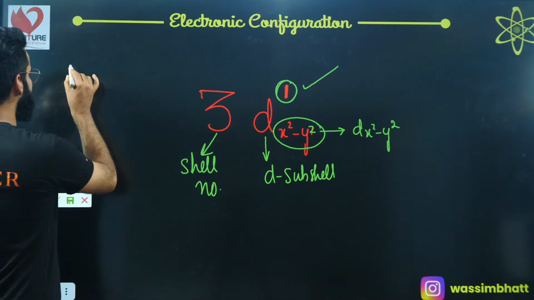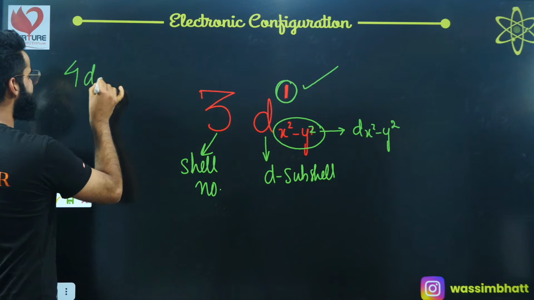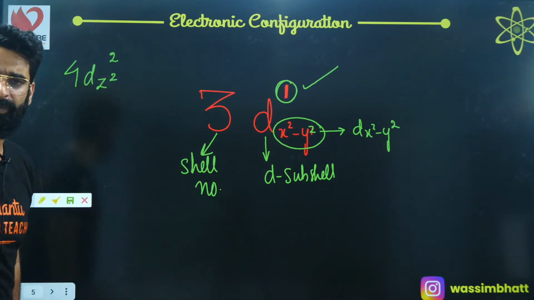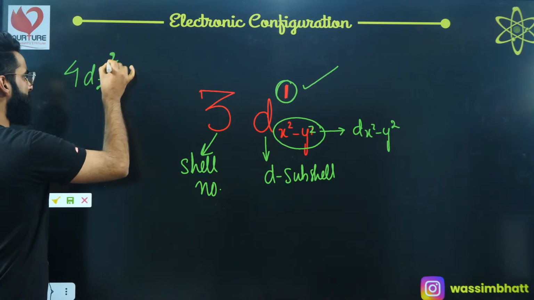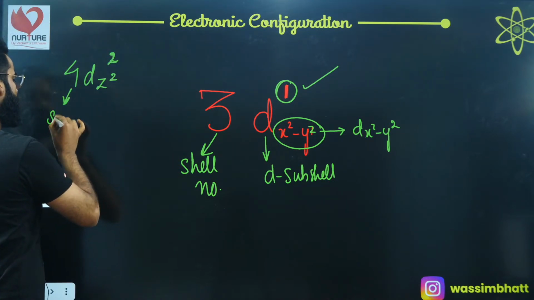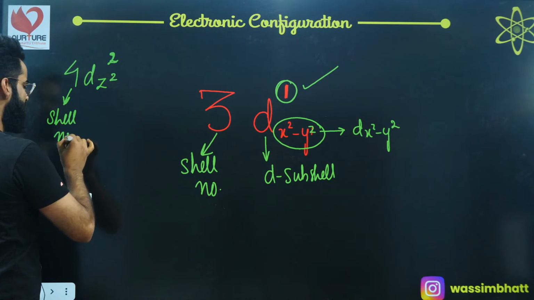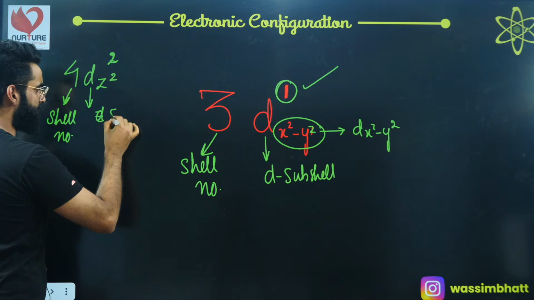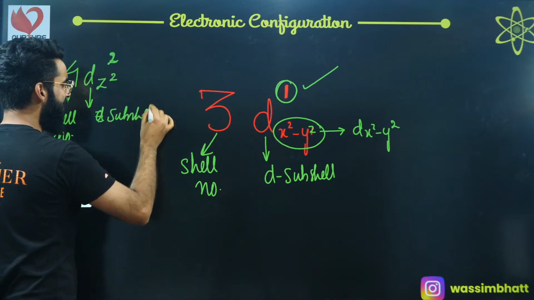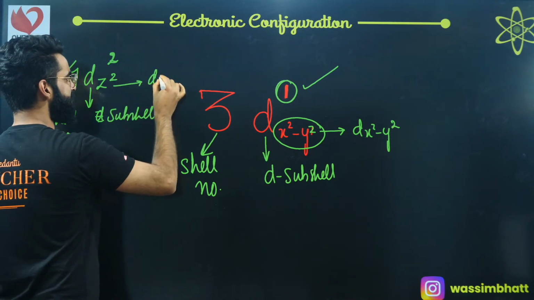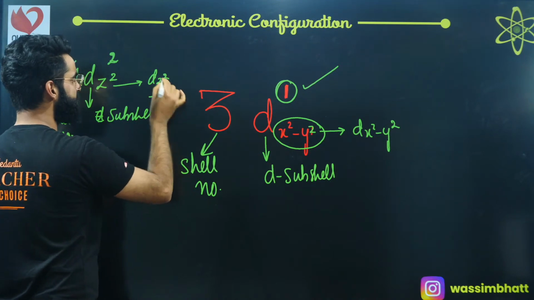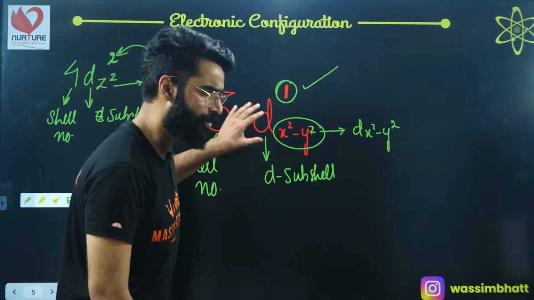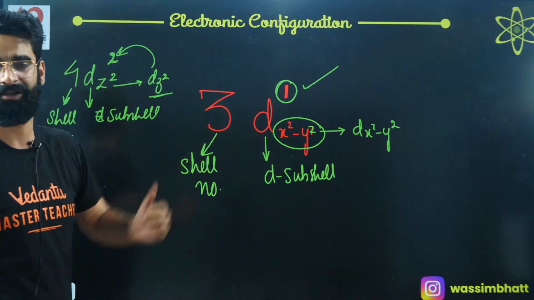Similarly, if I write something like this, 4dz square, and over here I'm writing 2. What does that mean? It simply means these two electrons are present in shell number 4. This is the shell number. In the fourth shell, the electrons are present in the d subshell, right? And in the d subshell, the electrons are present in the dz square orbital. And in the dz square orbital, how many electrons are present? There are 2 electrons present, right? So I hope you got the meaning of this general terminology, correct?